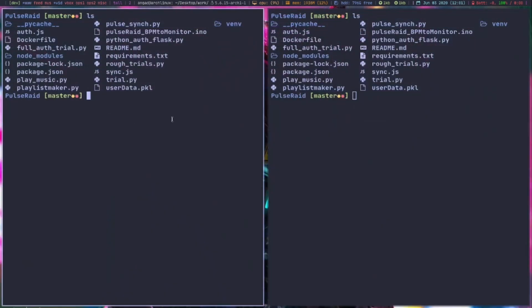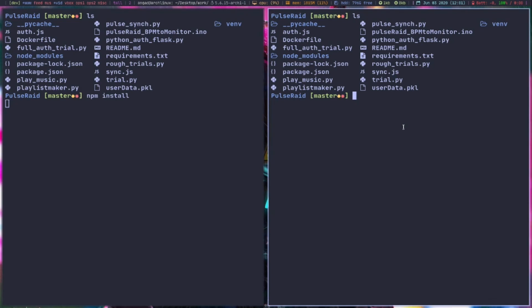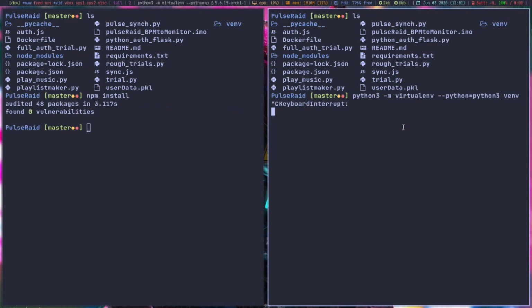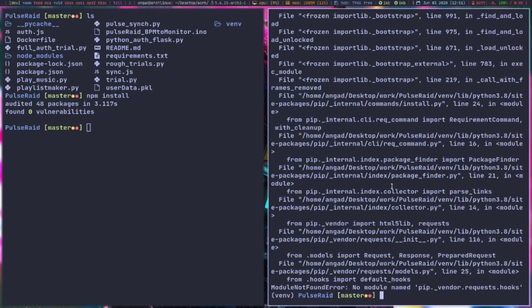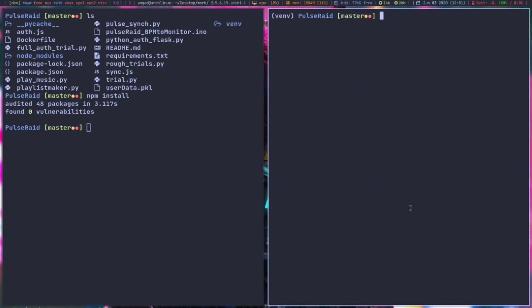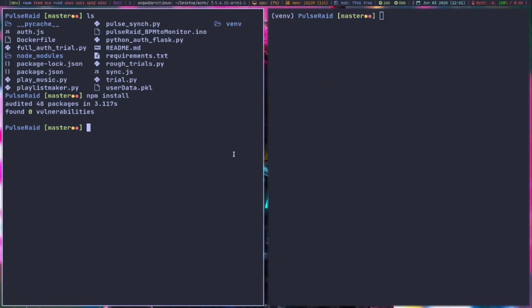To run the Node.js code, first we need to install the dependencies. For doing that, we can do npm install. And for running the Python code, we need to create a virtual env. For doing that, I can do python3 -m venv. Since I already have a virtual env, I'll just source into it, and I'm in the Python virtual env right now. Now let me install all of the requirements. For doing that, I'll do pip install -r requirements.txt, and I have the requirements downloaded with me right now.